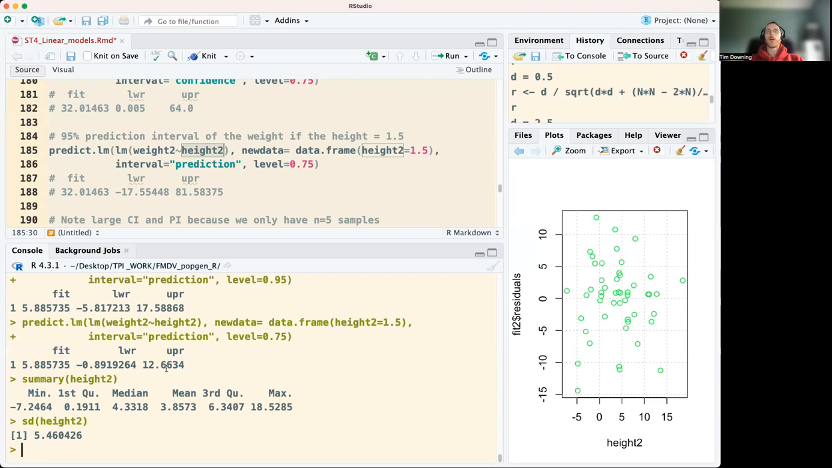Of course, we can't have negative heights, so this is just kind of theoretical. We can imagine that there are normalized heights and weights, for example, partially normalized.